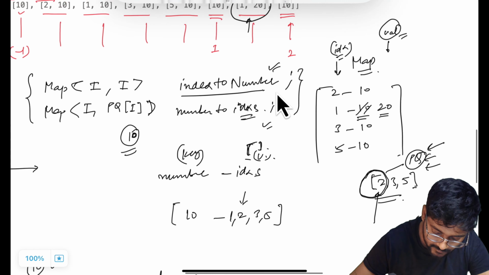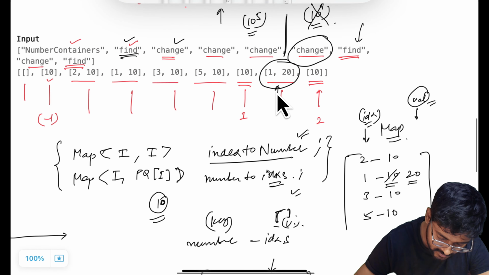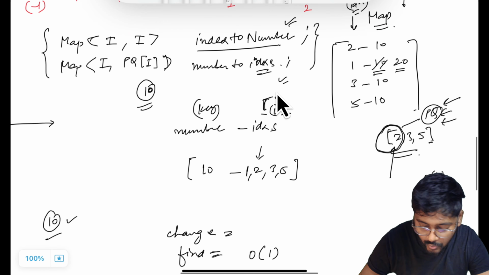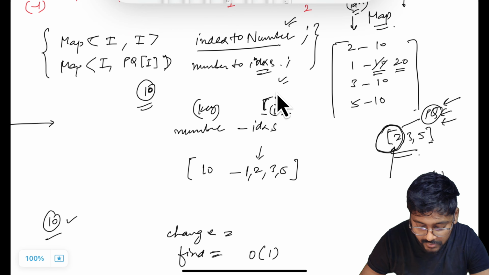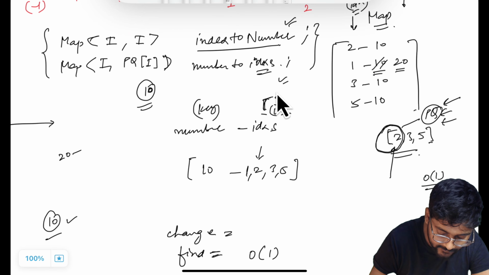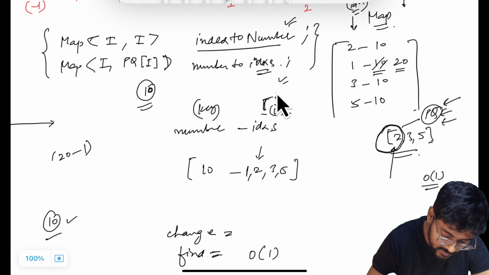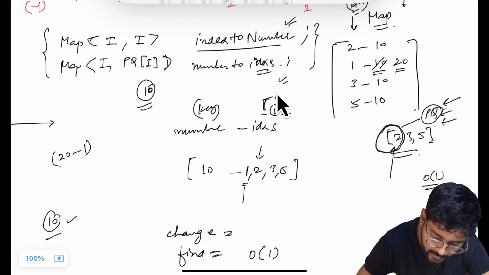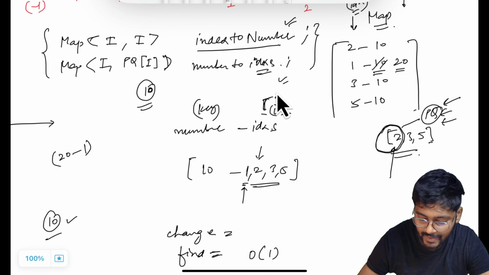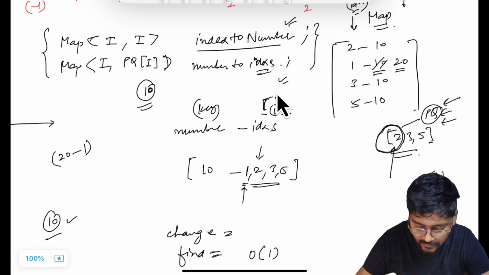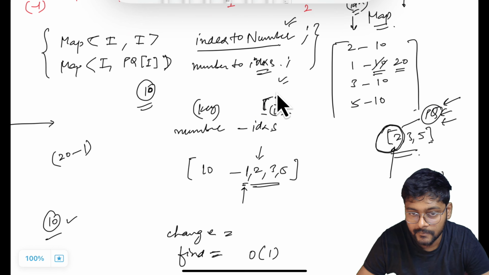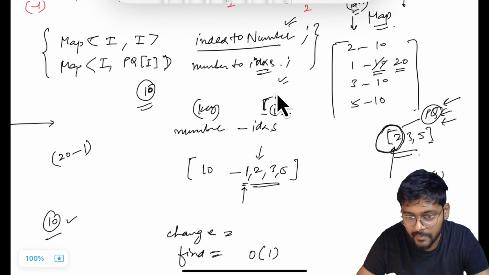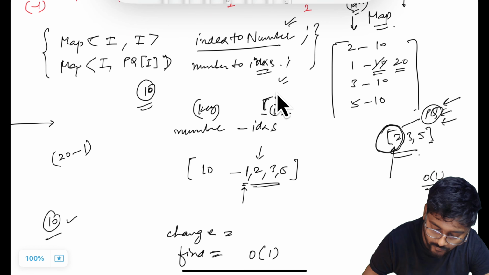Initially, before this change function, this was the state. 10 was present at 1, 2, 3, 5. And now there is a need that 20 will be present at index 1. It means index 1 should be removed from this collection, which is the value of 10, right? So after this operation, 10 will be present at 2, 3, 5. So we have to remove 1.